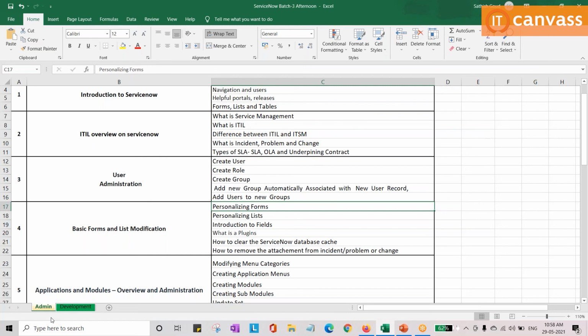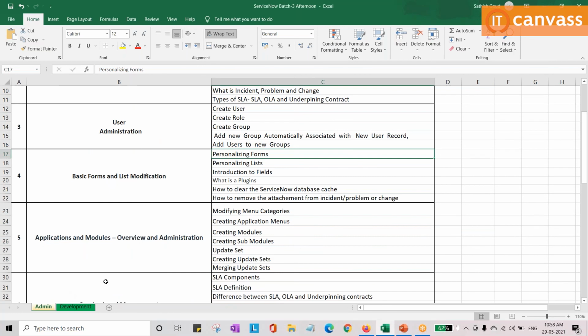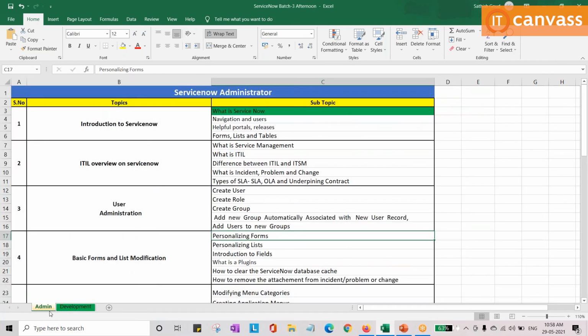Agent Workspace is a separate platform where they can manage the L1 related activities. L1 will be available online over there. They will get a call, accept that call, see what the issue of the end user is, and log an incident on behalf of the end user. That is a platform in ServiceNow for L1 people, and if required, L2 can also use it. Okay, got it.